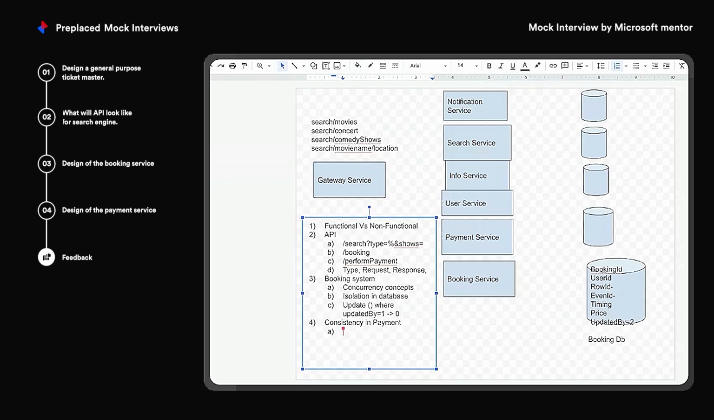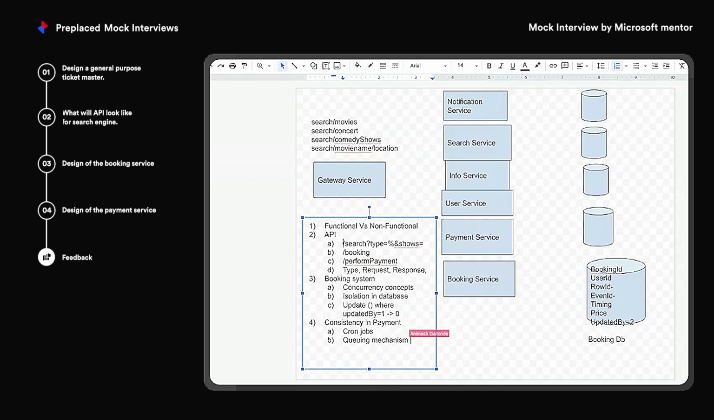Right. Okay, next thing is about consistency in payment. The last question I had asked was, how do you ensure that the booking service and payment service are consistent? Now, there are two approaches to this. Either you can use cron jobs or you can use a queuing mechanism.